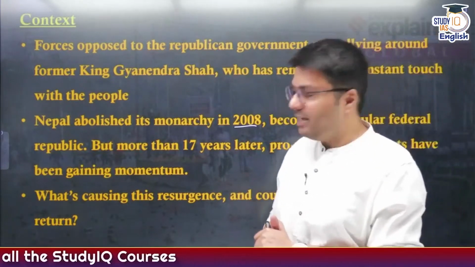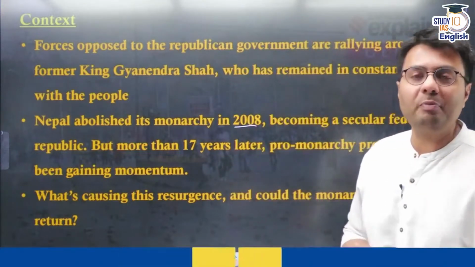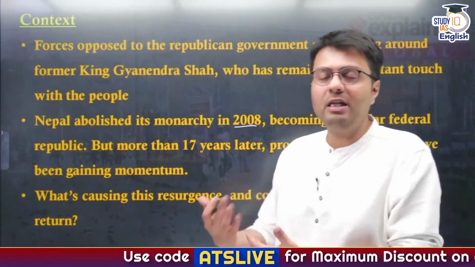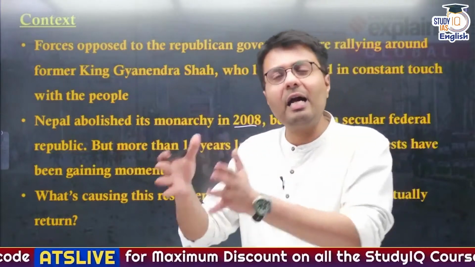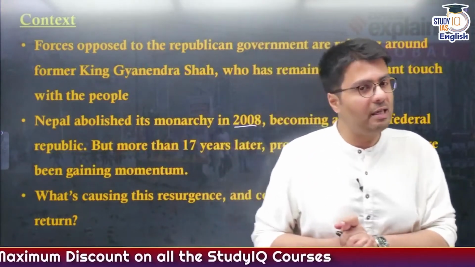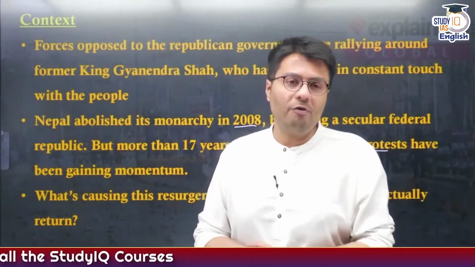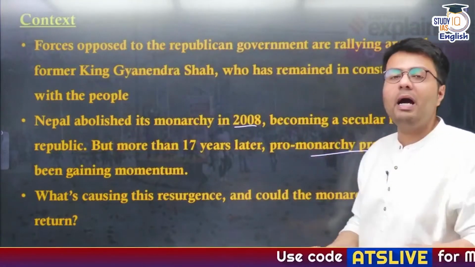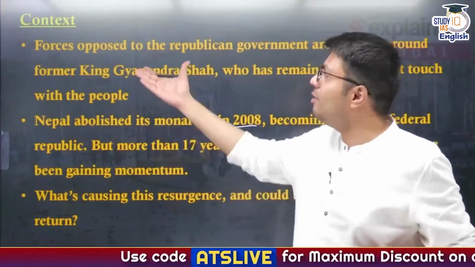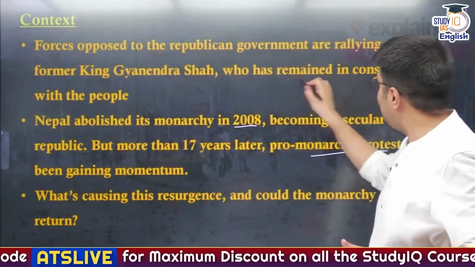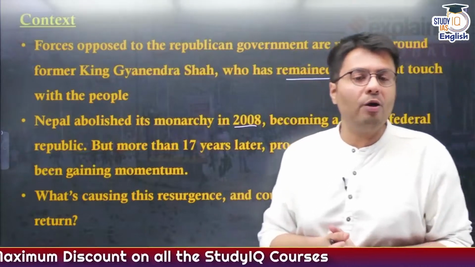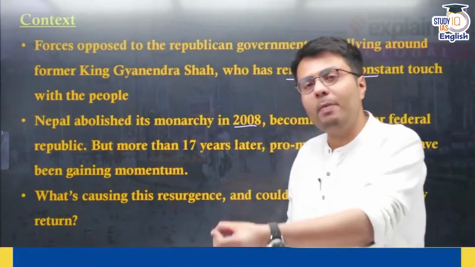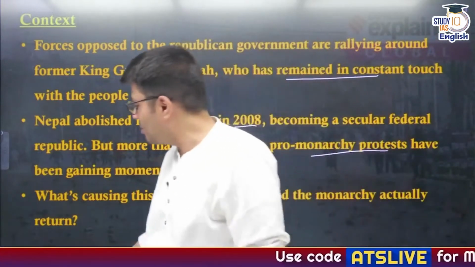But more than 17 years since democracy and the republican form of government was introduced in Nepal, pro-monarchy protests have been gaining momentum. These protests are against the political corruption and lack of economic development by the democratic governments in Nepal since the introduction of the republican form of government. The people and forces opposed to this republican government are rallying behind the other symbol of power in Nepal, the former king Gyanendra Shah, who has since remained in constant touch with the people of Nepal. But what is causing this resurgence, and could monarchy actually be brought back to Nepal? Let us find out in today's discussion.